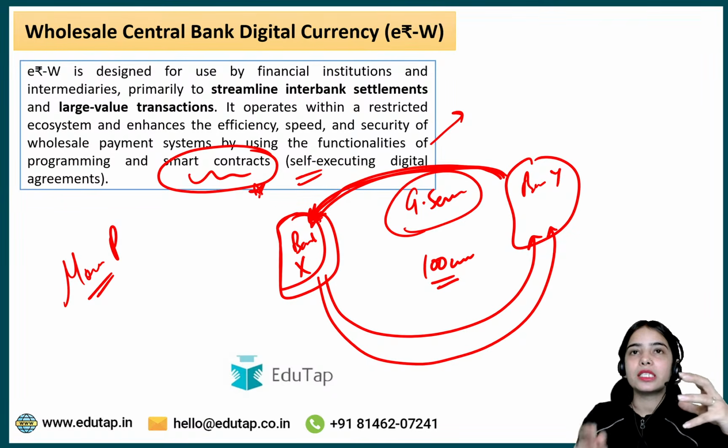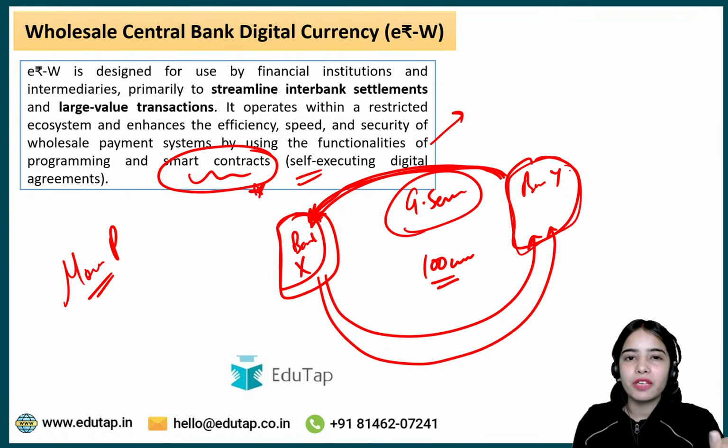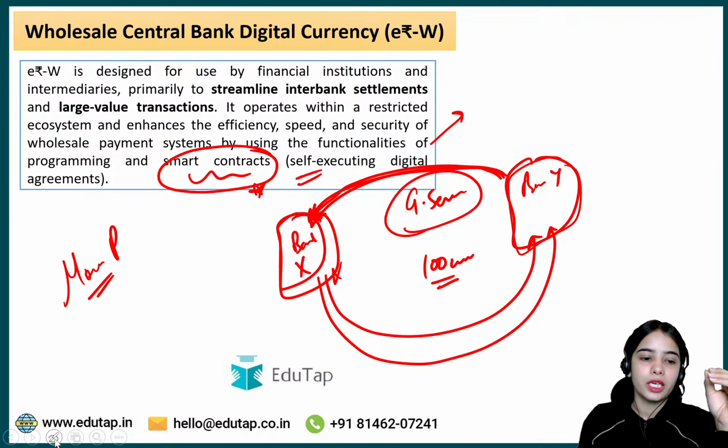So you can understand that the payments will become faster. Bank Y will not have to worry about when the money will come, and bank X cannot delay the payment. Immediately the payment will happen between the banks also.